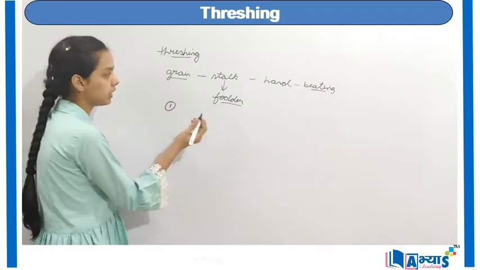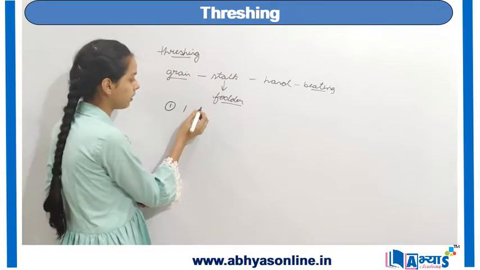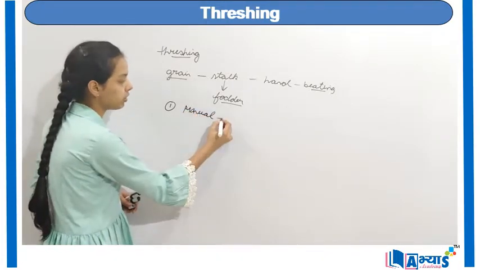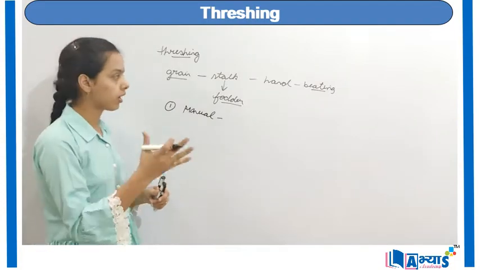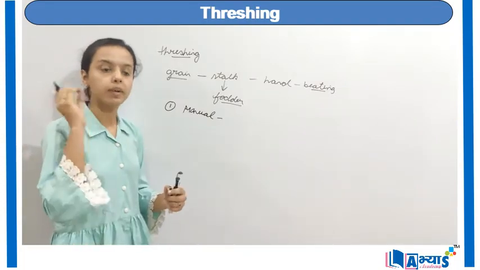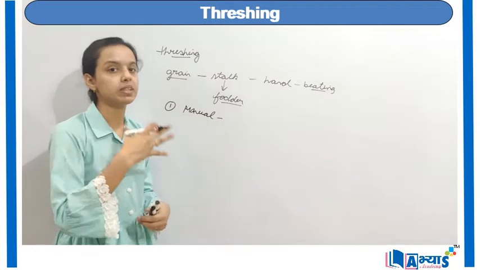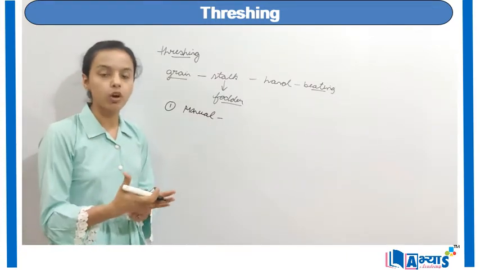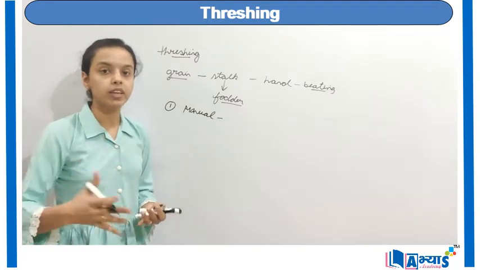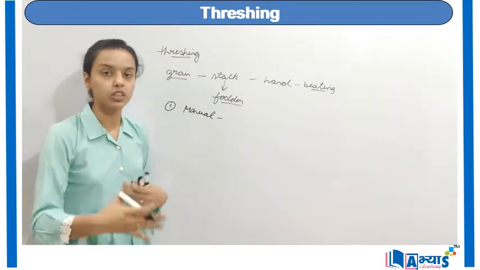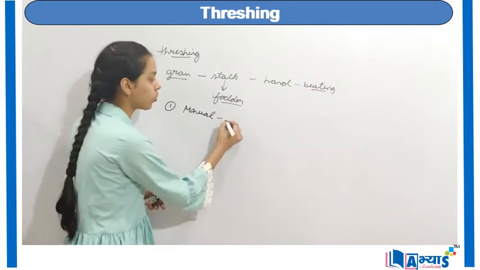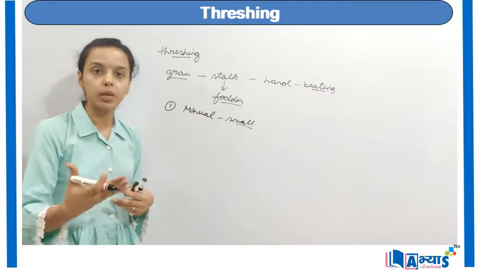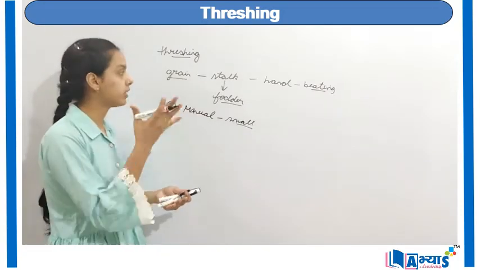Either it can be with the help of a hand, a manual method, in this case the grains are hit against any wall or against the ground, in which the grains could be separated from the stalk. But this method can only be done for a small quantity of grain. In a large quantity of grain, we generally cannot do it by hand, because it is a very tiring job. So for smaller quantities, a hand or manual labor could easily be used to separate the grain from the stalk.